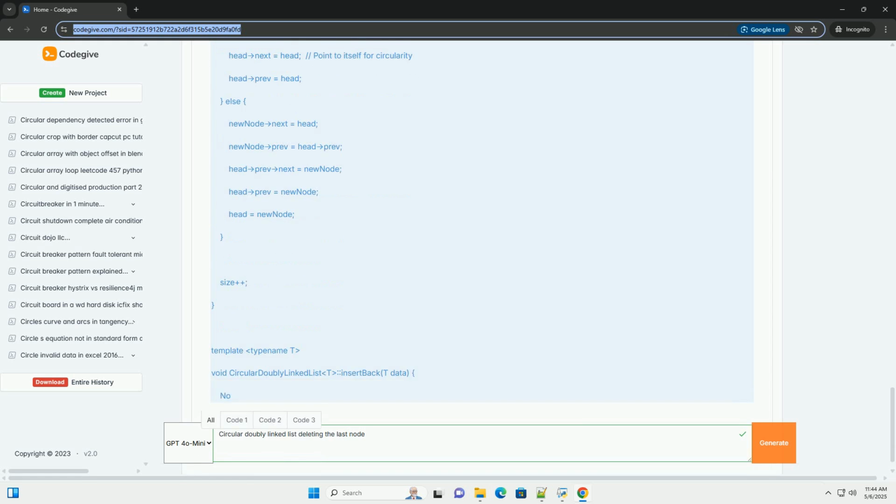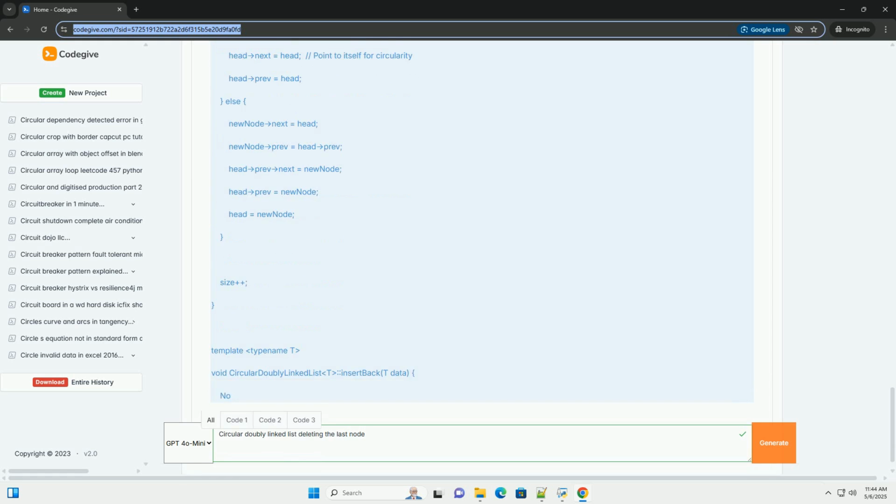The node structure. Let's define a basic node structure for our circular doubly linked list. T data holds the actual data stored in the node. T is a template parameter, allowing you to store any data type, for example int, string, custom objects. Node<T>* next is a pointer to the next node in the list. Node<T>* previous is a pointer to the previous node in the list. The constructor initializes a new node with the provided data and sets both next and previous to null. We'll handle the circular linking later.